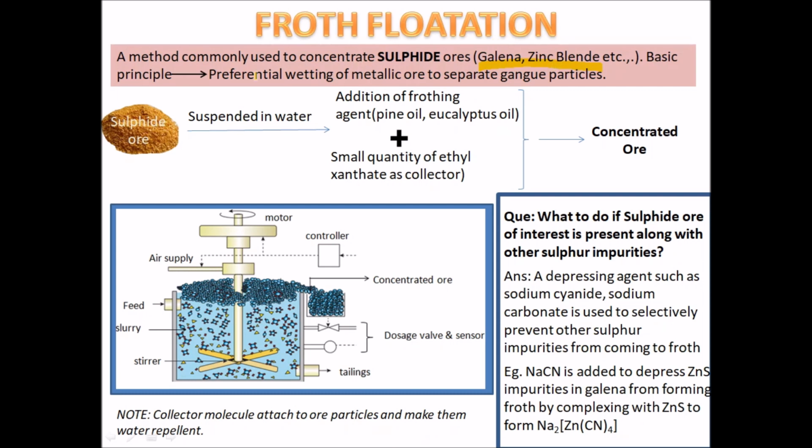The basic principle involved in froth flotation is the preferential wetting of the metallic ore to separate the gangue particles. The crushed sulfide ore is suspended in water, and with the addition of a frothing agent like pine oil or eucalyptus oil mixed along with small quantities of ethyl xanthate, which is used as a collector, we get the concentrated ore.